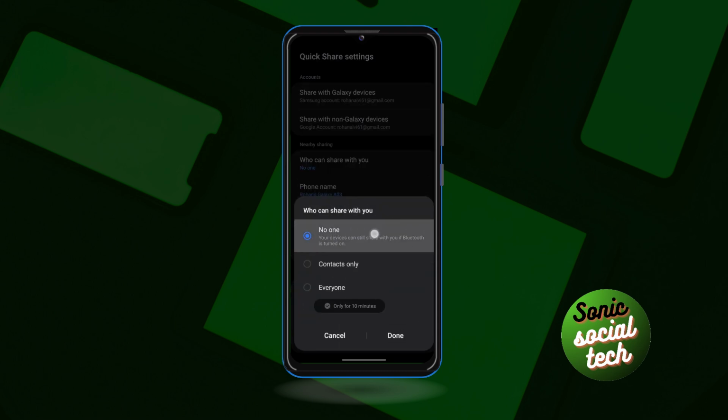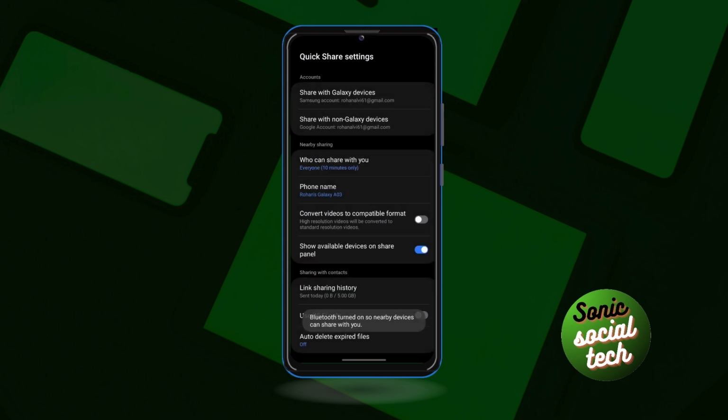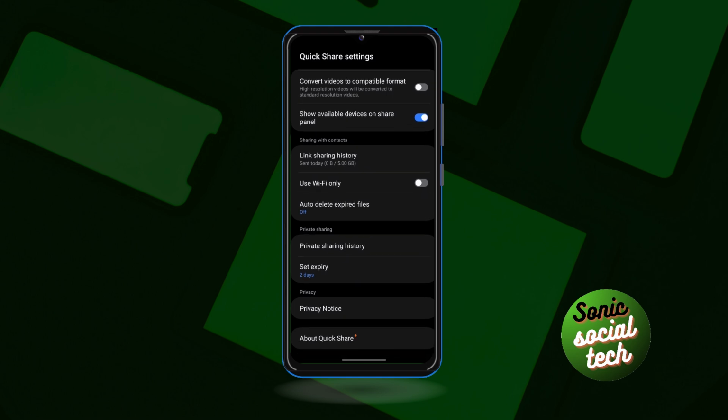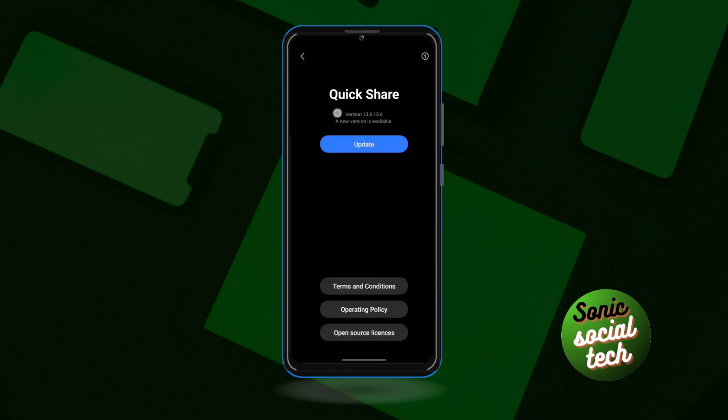If you select no one, then change into everyone. Then go to About Quick Share and check for the updates. If your Quick Share is not updated, then update your app, because updating your app prevents too many glitches.